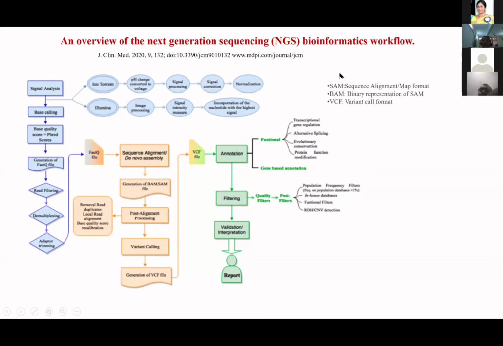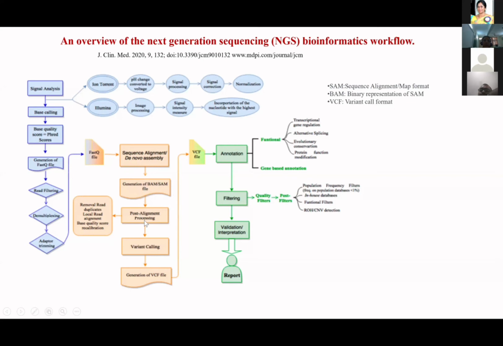And there is another format called the variant call format. These are all the extensions we give to our nucleotide sequence. Unless they are in this format, the analysis cannot be carried out. So this is the work process. Once these files are generated, we need to select the BAM file or a SAM file